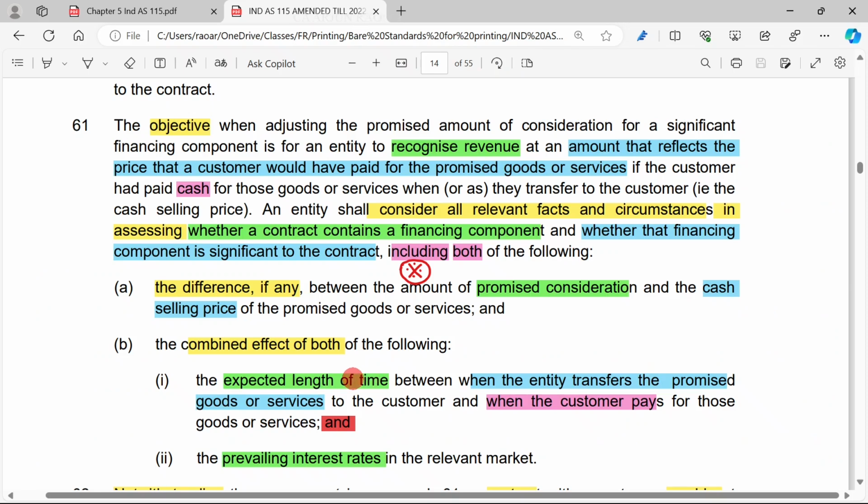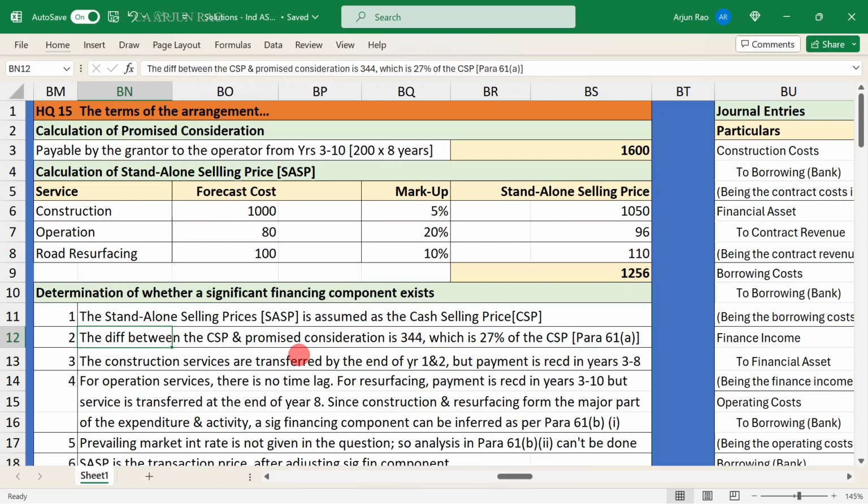When you analyze the length of time between when the entity transfers the promised service and when the customer pays, here the customer is the grantor. So construction services are transferred by the end of years 1 and 2, but payment for that is received in years 3 to 10. For operation services, there is no lag, because as and when you perform, that is, you operate the road, you incur the operating costs, you receive payment.